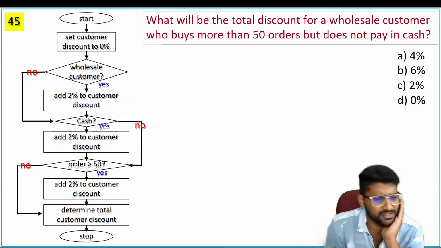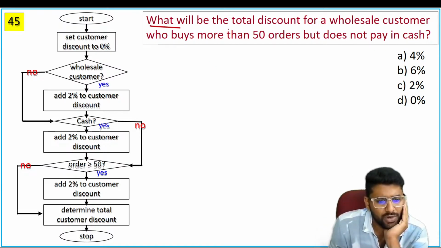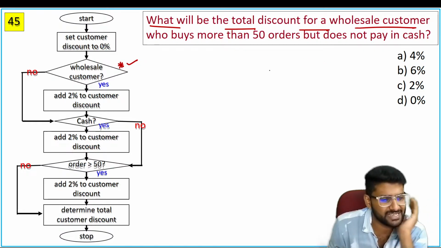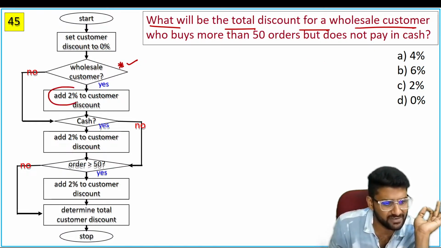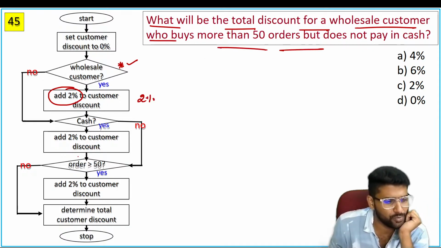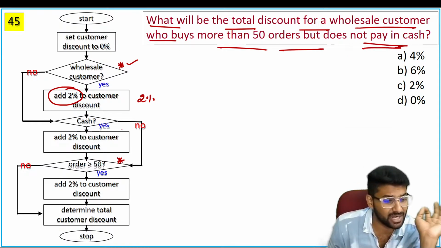Now read the question here. Question says that what will be the total discount of a wholesale customer? Now it's a wholesale customer. Yes, if it is a wholesale customer, initially he will get how much of discount? 2% discount. And who buys more than 50 orders? Again, check it out. Who buy more than 50 orders and they are not paying in cash. Guys, they are not paying in cash.